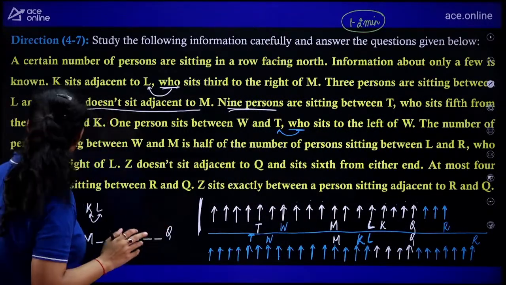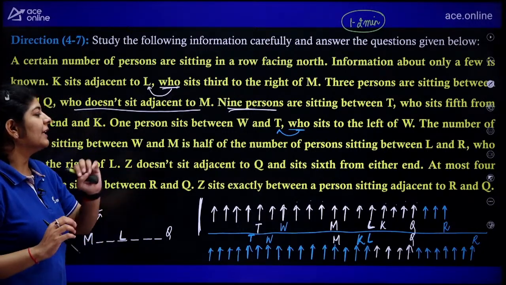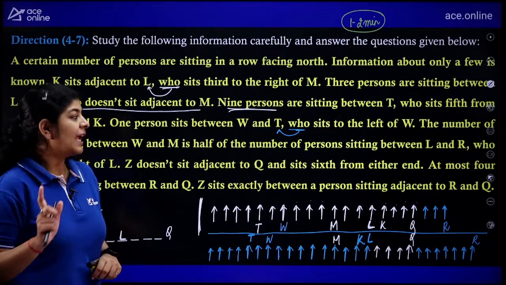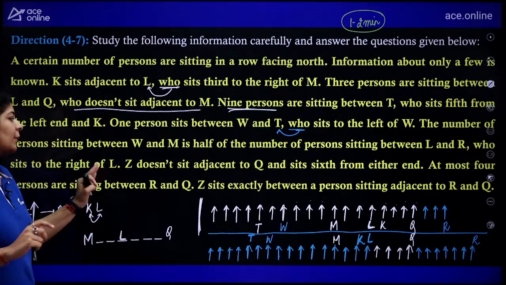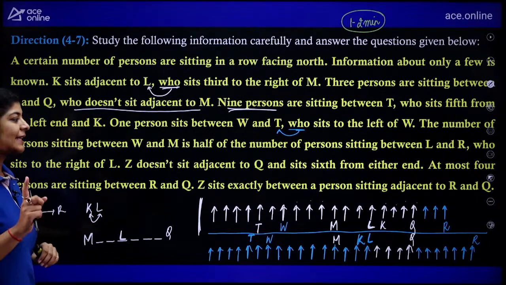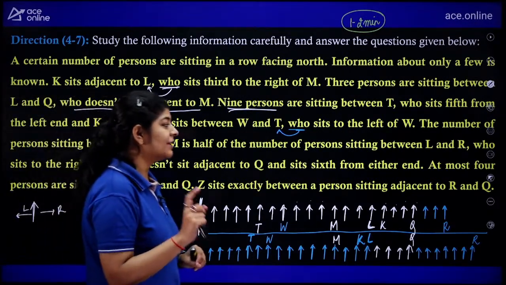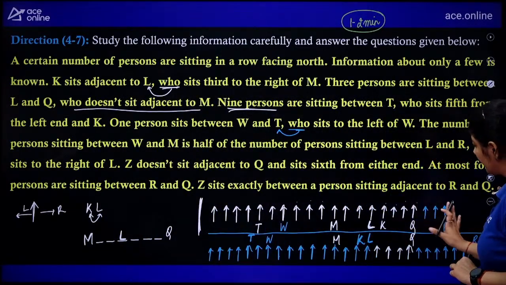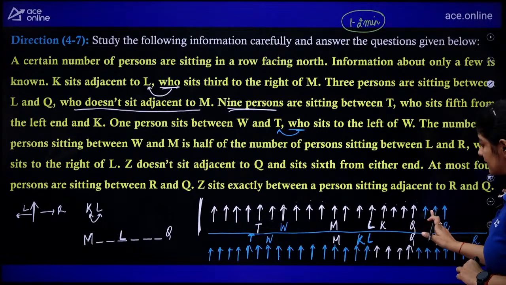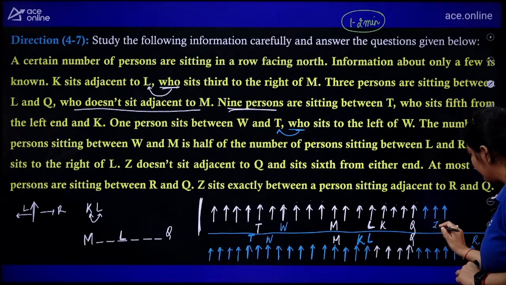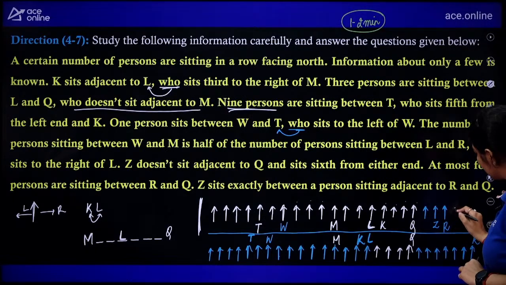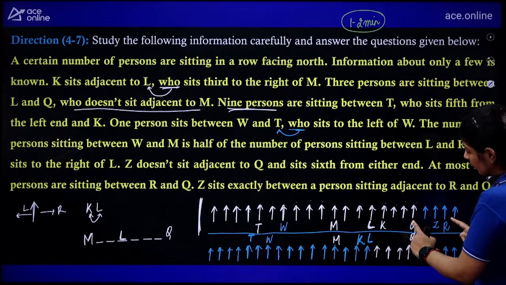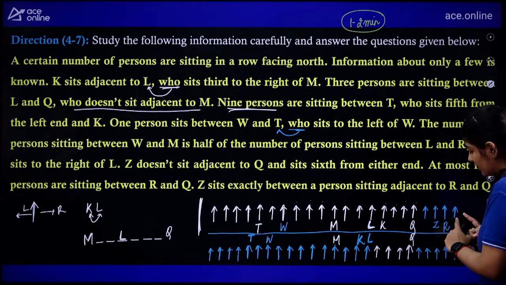Next one: Z does not sit adjacent to Q and sits 6th from either of the ends. At most 4 persons are sitting between R and Q. Z is exactly between the persons sitting adjacent to R and Q. So if we do it like this, we can put Z over here. Why? Because the person adjacent to R is this one, and Z is exactly in between Q and the person sitting adjacent to R.